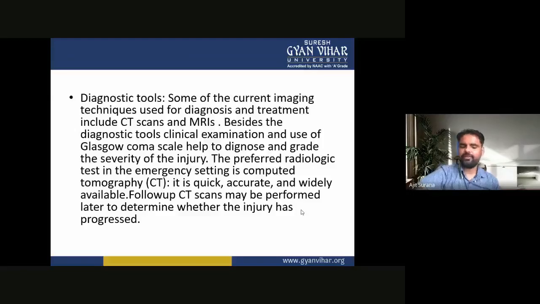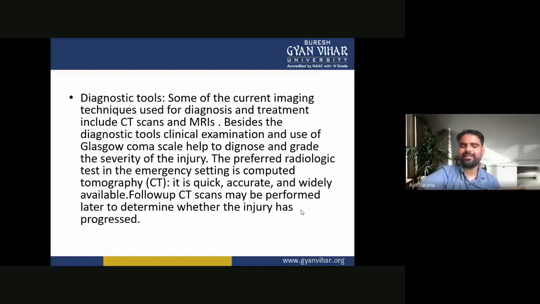Now the diagnostic tools. Some of the current imaging techniques used for diagnosis and treatment include CT scans and the MRI. Besides the diagnostic tools, clinical examination and use of the Glasgow scale help to diagnose and grade the severity of the injury.